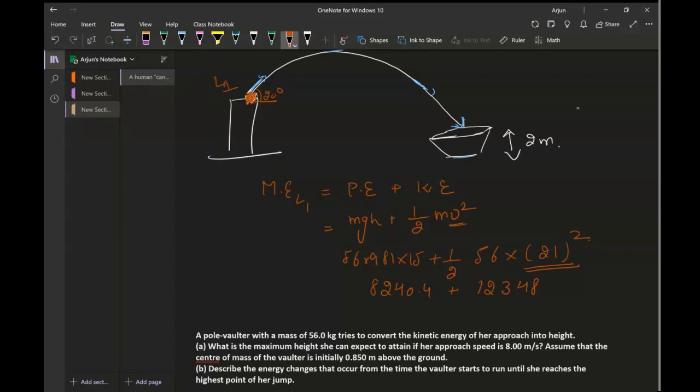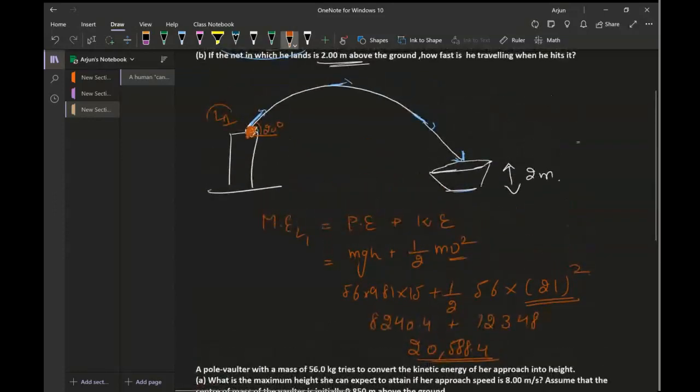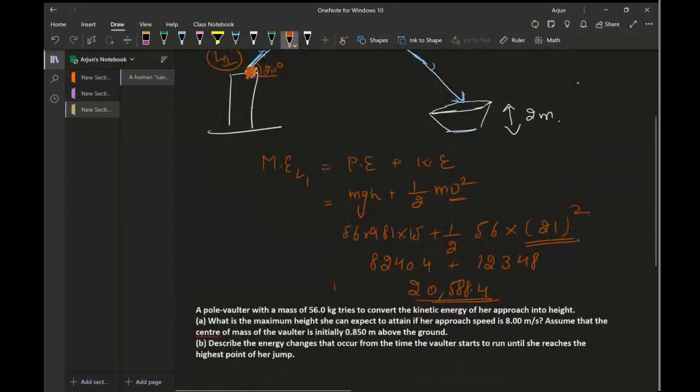This number plus 8240.4, that is 20,588.4. That is the mechanical energy when it is launched at location 1. Mechanical energy at location 1. Now this mechanical energy will remain constant throughout.